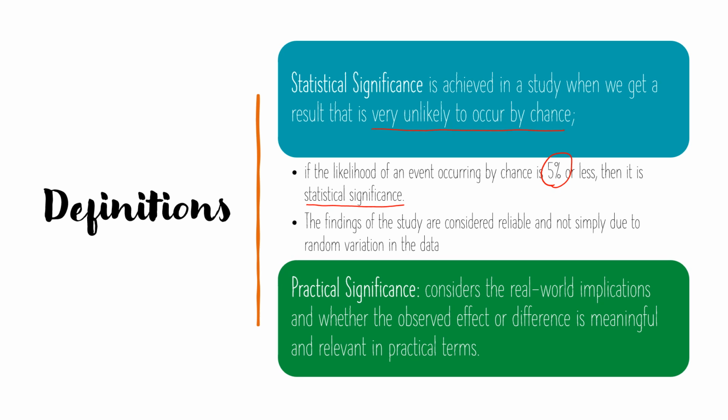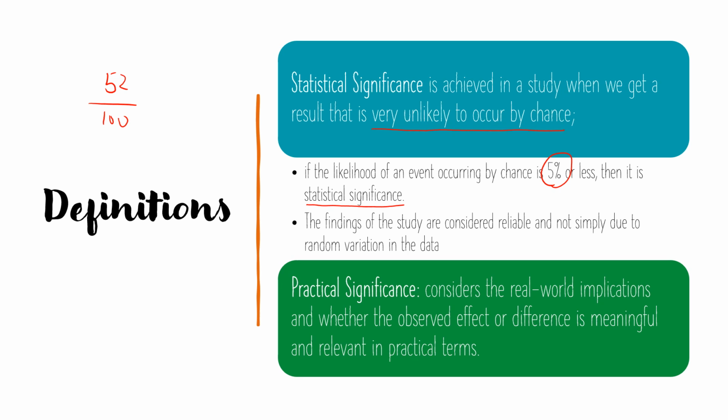So let's say we flip a coin 100 times and we have two possibilities. In one case, I got 52 heads out of 100 tosses. Someone might argue 52 is more than 50%, so the coin favors the head. But a statistician would say, no, you could easily get 52 heads just by chance with a pair of fair coins. So even though that is more than 50%, it is not statistically significant.